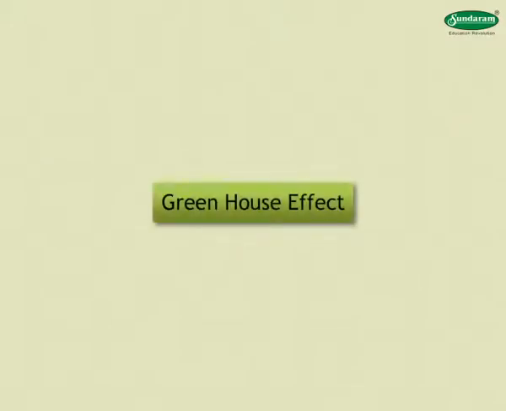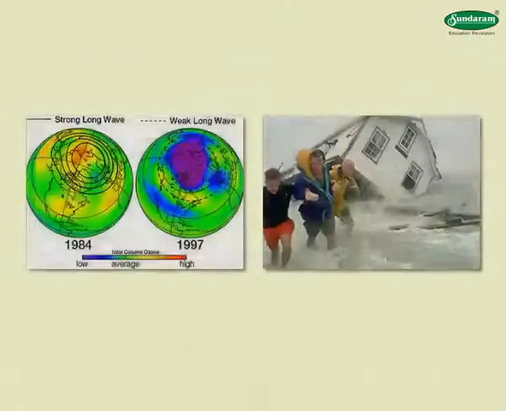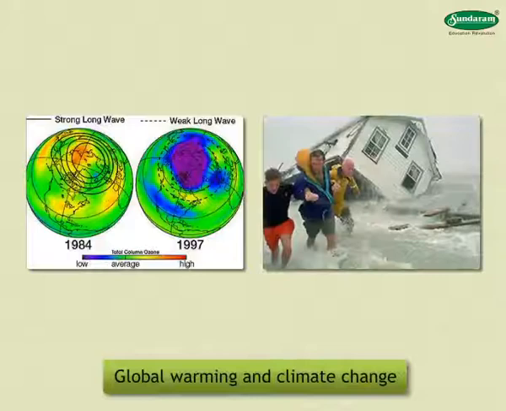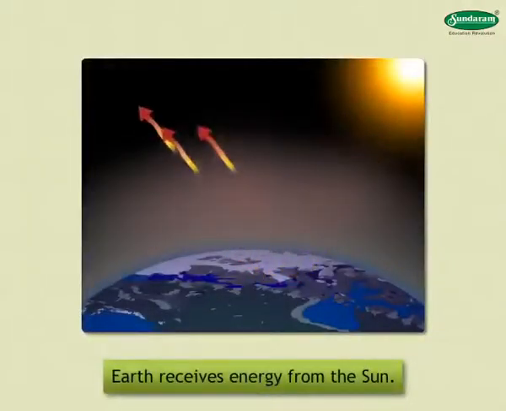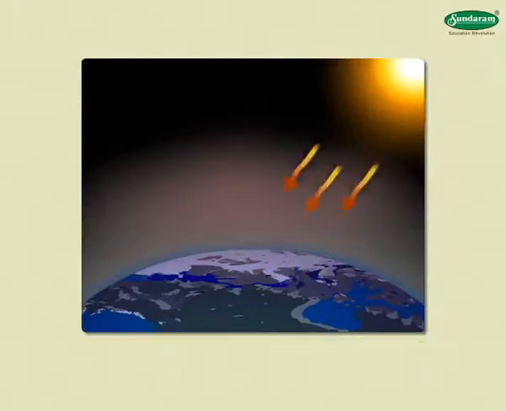Greenhouse effect. Greenhouse effect is a phenomenon. The impact of greenhouse effect is global warming and climate change. Our Earth receives energy from the sun. The Earth's surface absorbs the solar energy and releases it back to the atmosphere as infrared radiation, some of which goes right back into space.